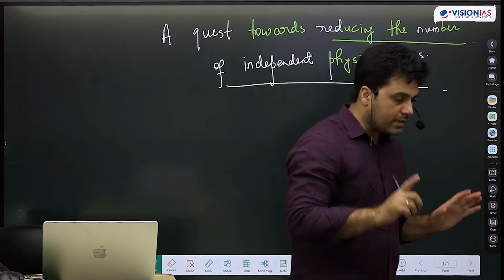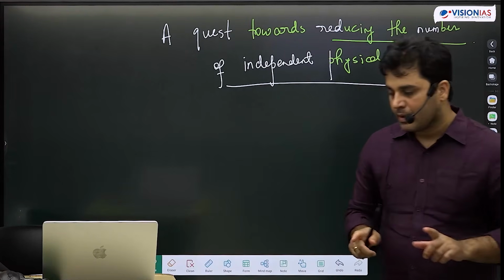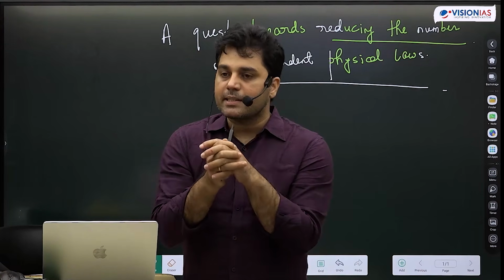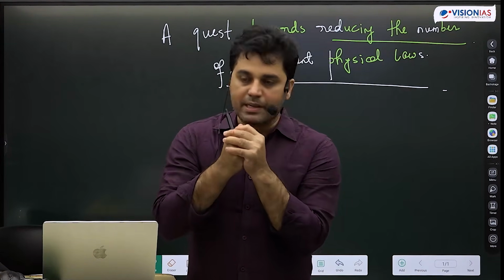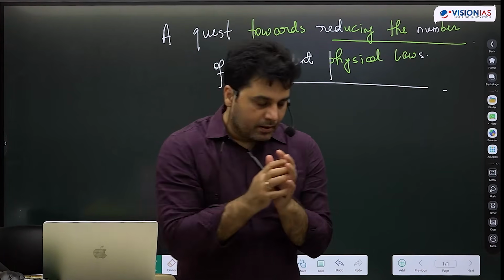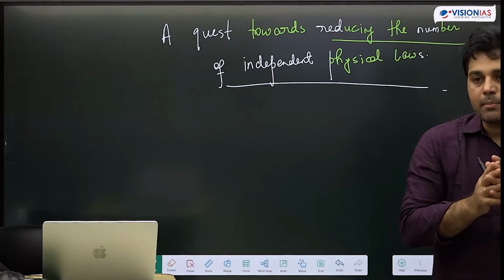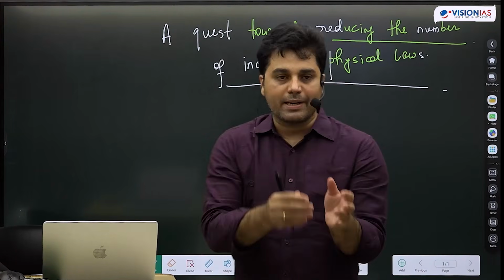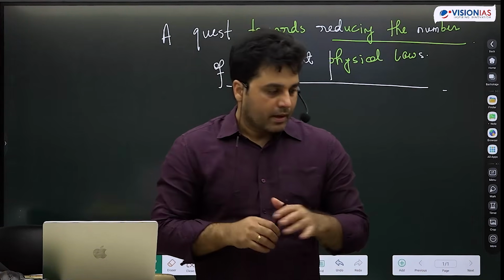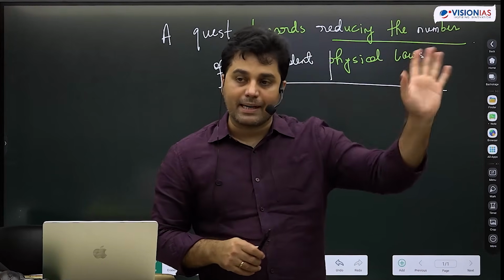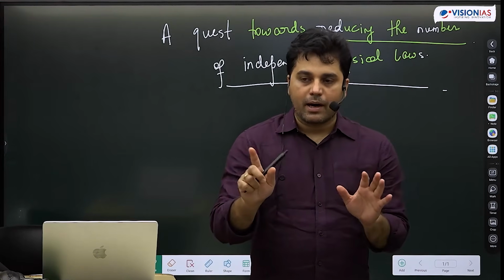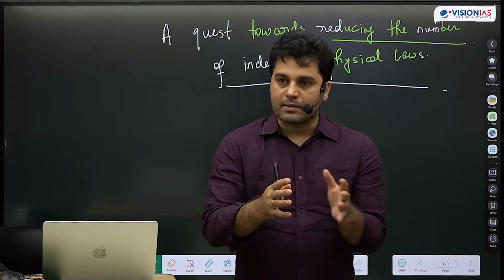Now the ultimate quest in physics right now is whether we can combine all four fundamental forces into one theory. This has become the most difficult problem as of now, and also the most sought after problem. Because electromagnetic theory, strong interaction and weak interaction are all described by quantum mechanics. Gravity is described by Einstein's general theory of relativity, not Newton's. Newton's laws are only an approximation of Einstein's general theory of relativity.